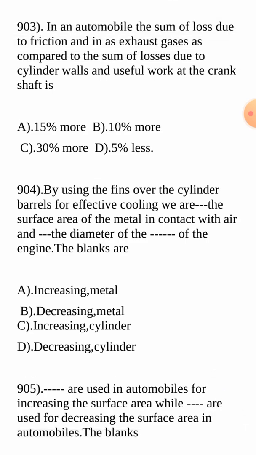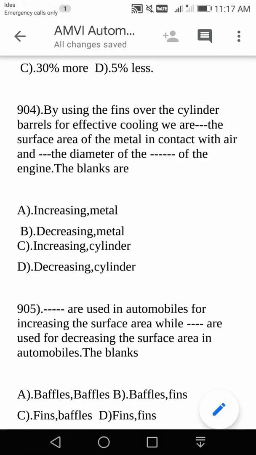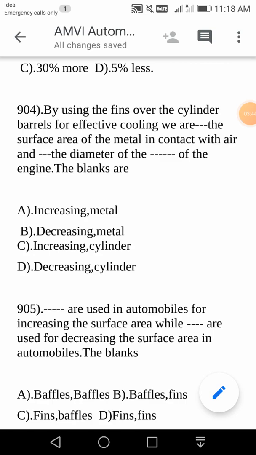Next question: by using the fins over the cylinder barrels for effective cooling, we are dash the surface area of the metal in contact with air and dash the diameter of the engine. So what are the blanks here? Is it increasing metal, or decreasing metal, or increasing cylinder, or decreasing cylinder? Here the answer is we are actually increasing the surface area of the metal in contact with air. There is nothing related with the cylinder.